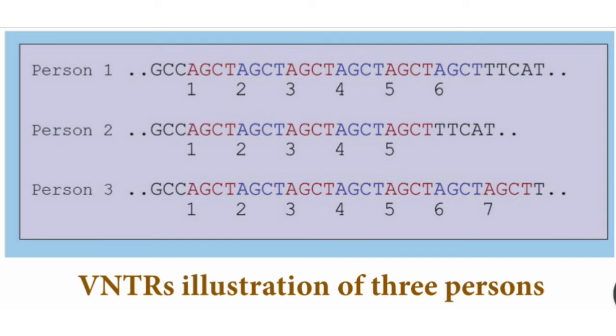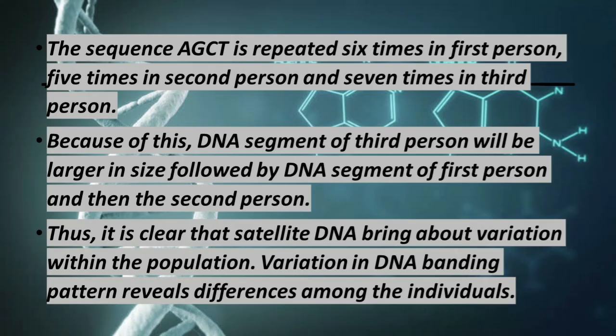As shown in the illustration, the sequence AGCT is repeated 6 times in the first person, 5 times in the second person, and 7 times in the third person. Because of this, the DNA segment of the third person will be larger in size, followed by the DNA segment in the first person and then the second person. Thus, it is clear that satellite DNA brings about variation within the population. Variation in DNA banding pattern reveals differences among individuals.